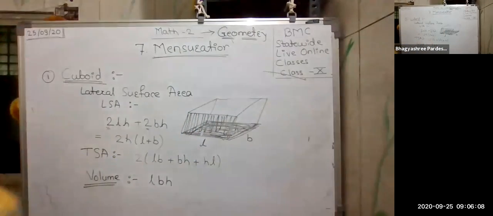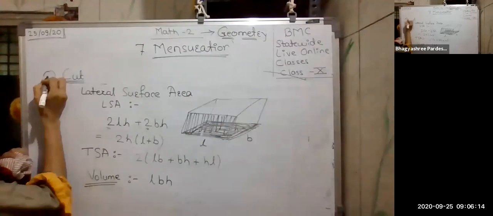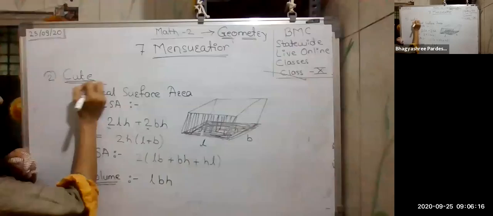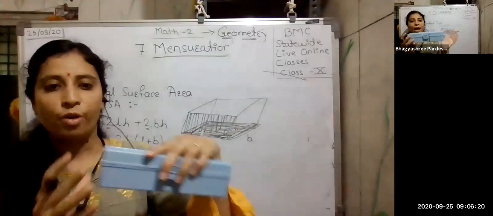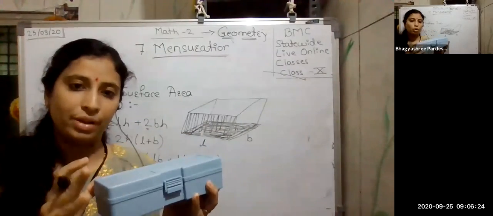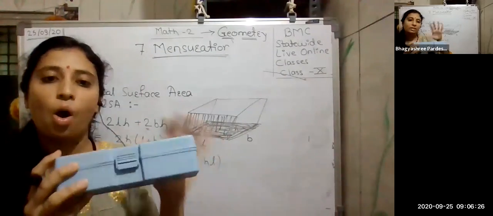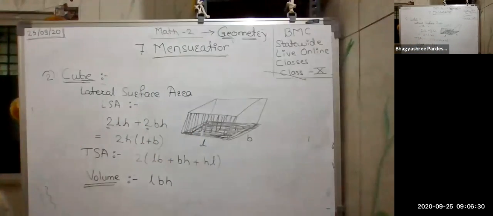Okay, now next one is the cube. Again, cube is the easiest thing. In cuboid, we have rectangles, whereas in cube, all the sides are same here. Means all the 6 surfaces are same here. So it is very easy to frame the formulas for this.